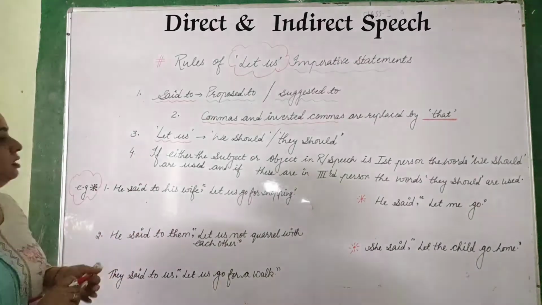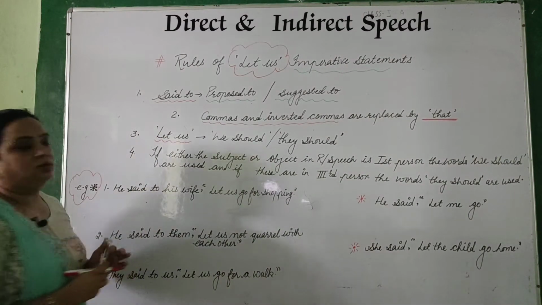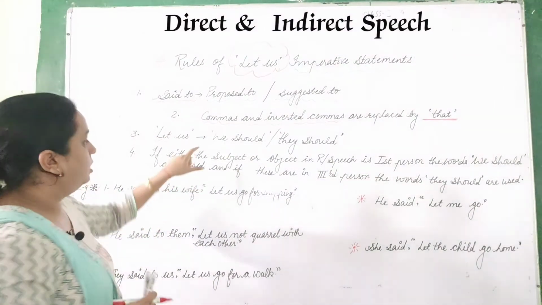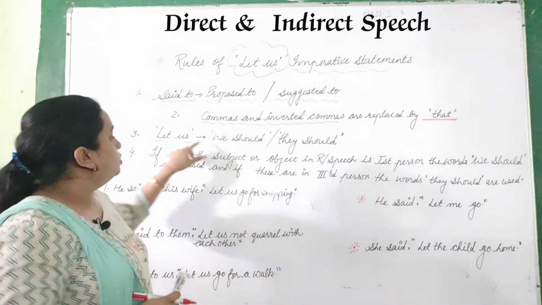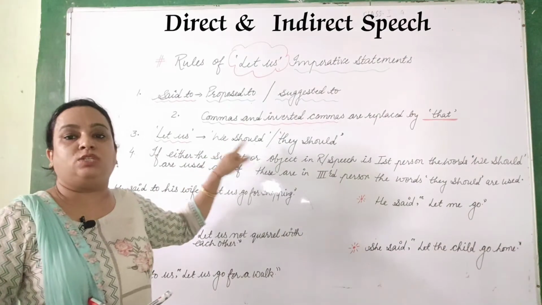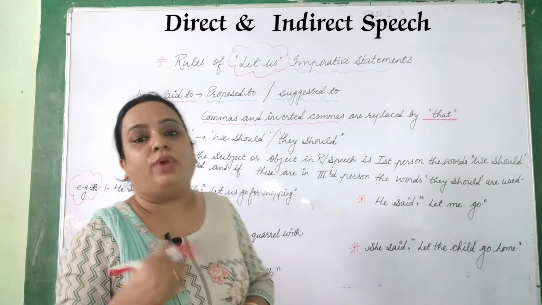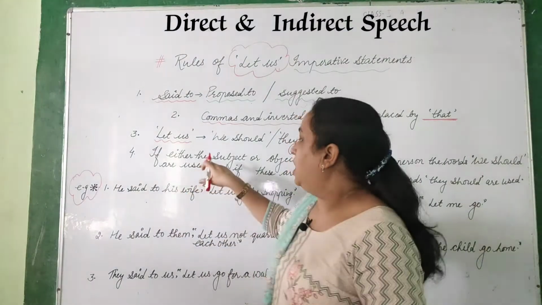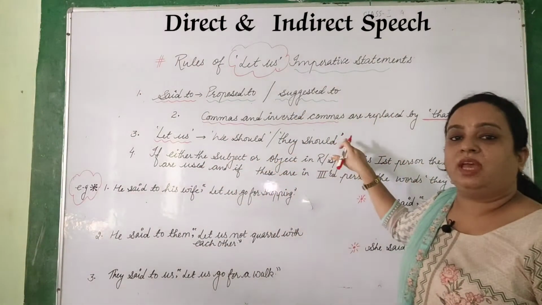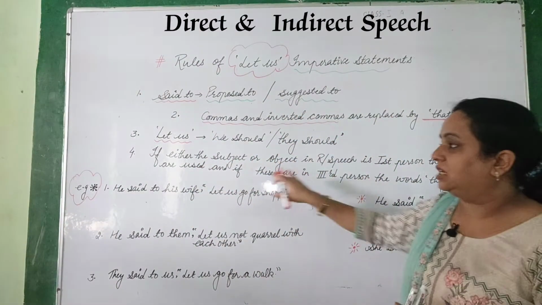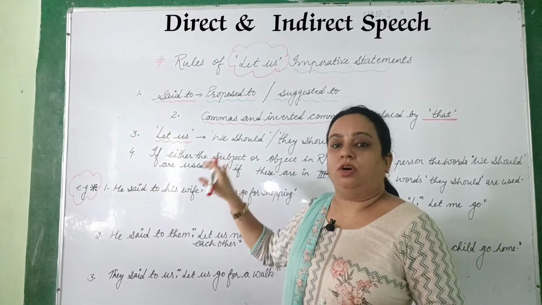थर्ड एंड वेरी इंपॉर्टेंट थिंग, दिस वर्ड लेट अस जो कि सेंटेंस में लिखा हुआ होगा इन द रिपोर्टेड स्पीच, सो दैट लेट अस विल बी चेंज्ड विद वी शुड or they should. Now we have to learn when we have to write down we should and when we have to write down they should. So this is the fourth point which I have written for you.